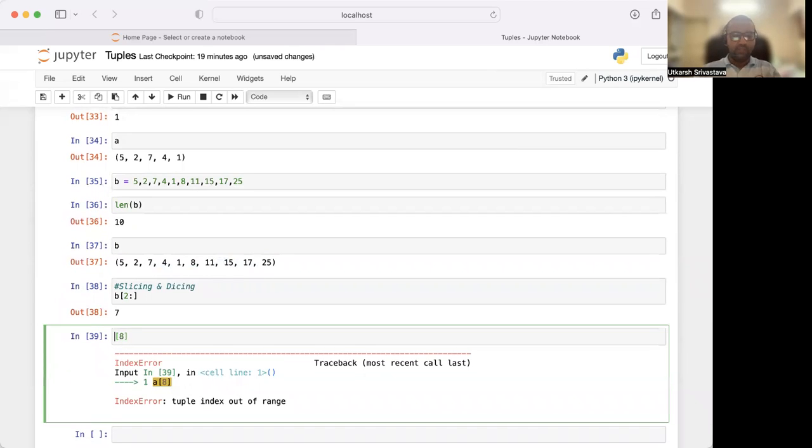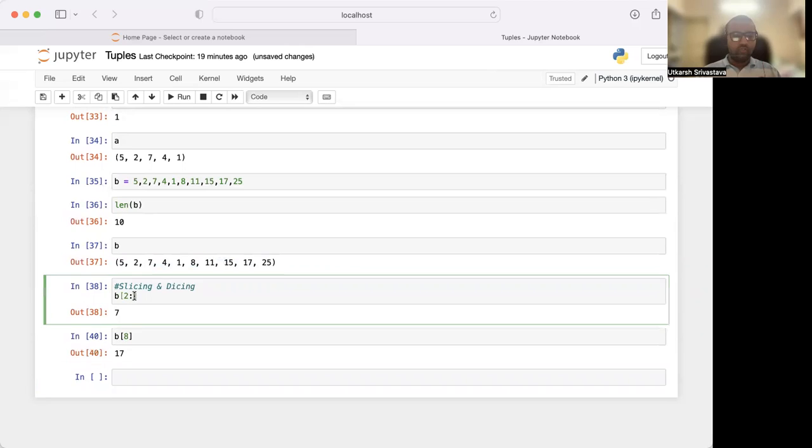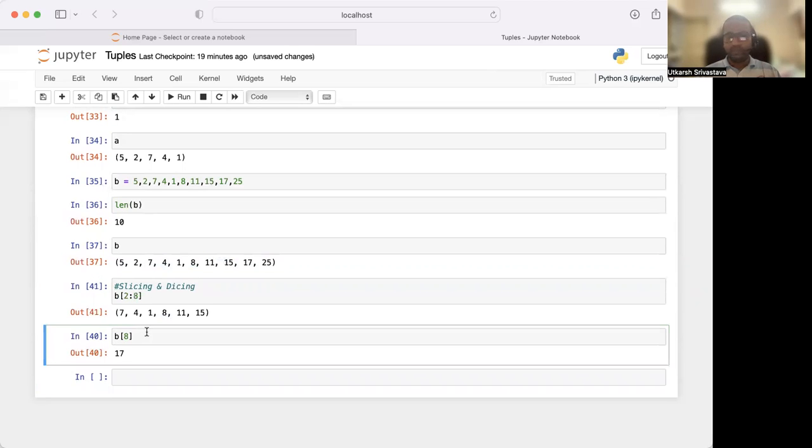It will be B[:8], so it will exclude 17 and print till 15. This is the rule of slicing.